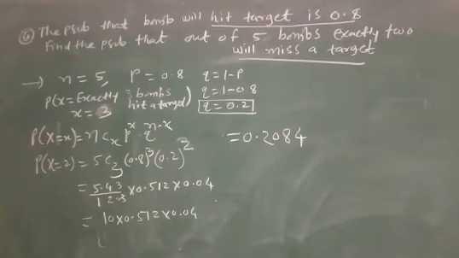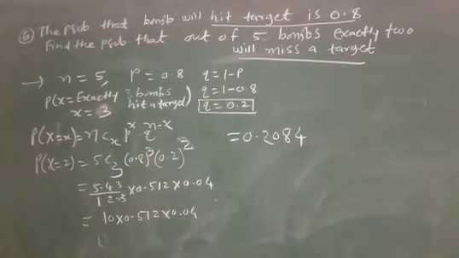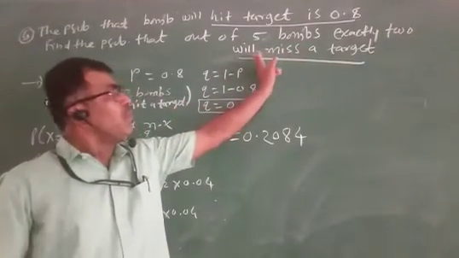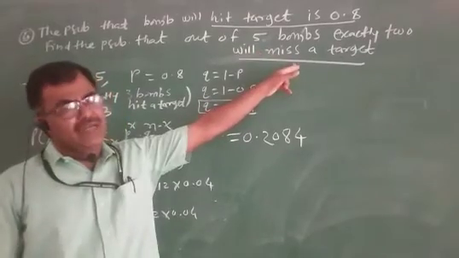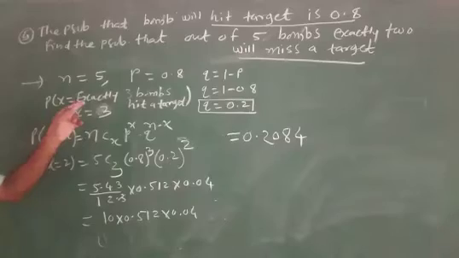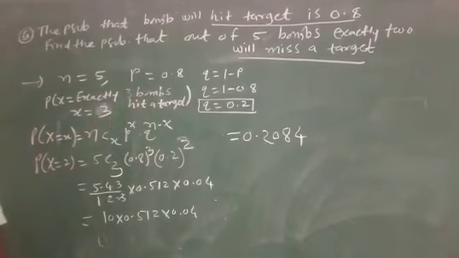Example number 4: the probability that a bomb will hit the target is 0.8. Find the probability that out of 5 bombs, exactly 2 will miss a target. See, 2 bombs miss a target. Therefore, out of 5, 2 bombs miss a target, and exactly 3 bombs hit a target.